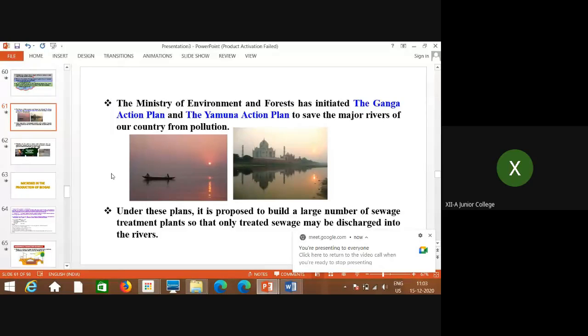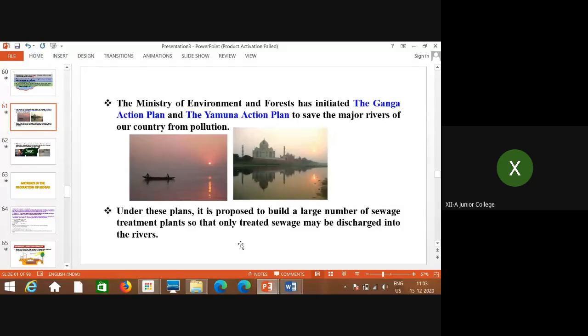Yesterday we were talking about sewage treatment, the sewage treatment plants, and all the three steps involved. I was going to give you a few examples, but the time slot was over, so I couldn't. Let me mention a common example which everybody knows, and then we'll go ahead to the next part of the chapter.